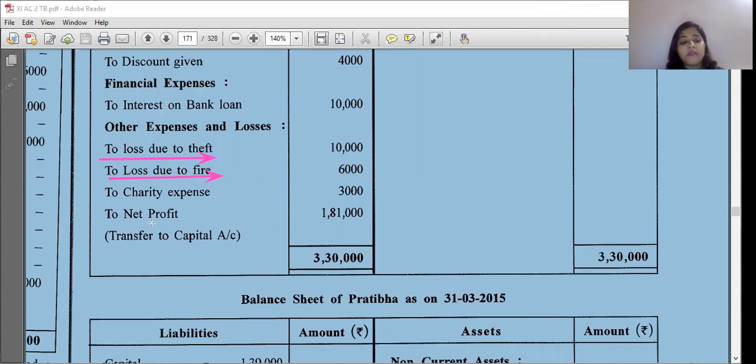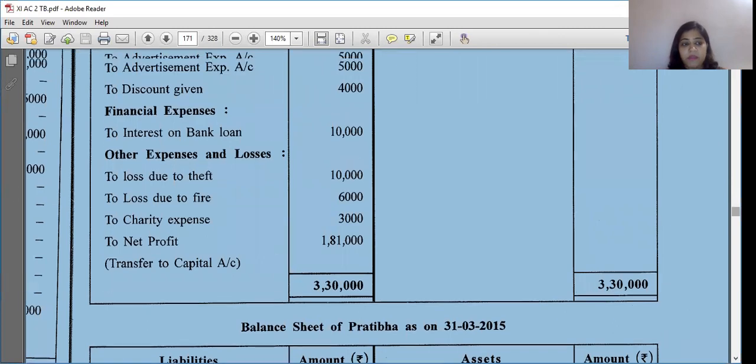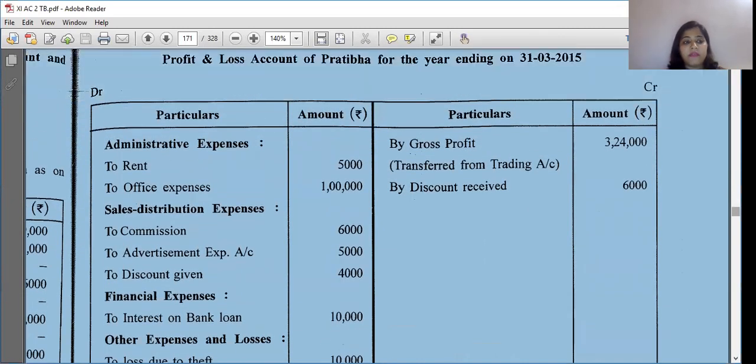Now you can see one word is shown, that is profit, net profit. From this we can see these are your expenses as I had written, and here is your income side.